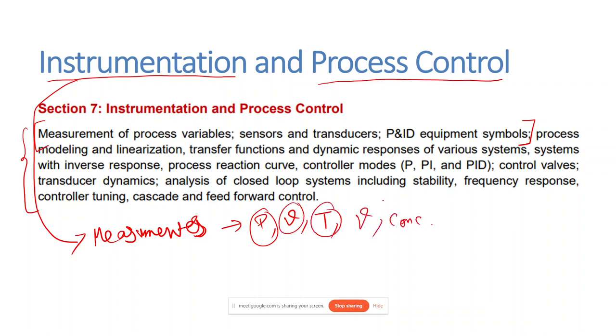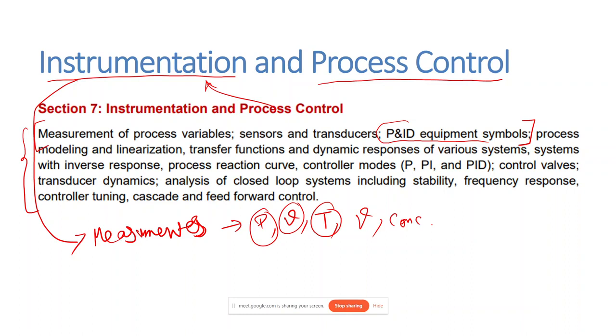All of these need to be measured, and to measure them we have sensors and transducers. Then P&ID means piping and instrumentation diagram. If I have a reactor with instruments to measure these physical quantities, how should I denote them on a flow sheet? That is studied by P&ID, piping and instrumentation equipment symbols.